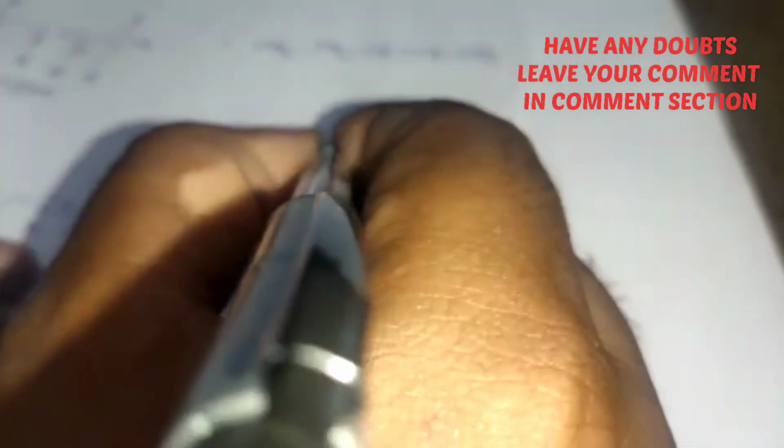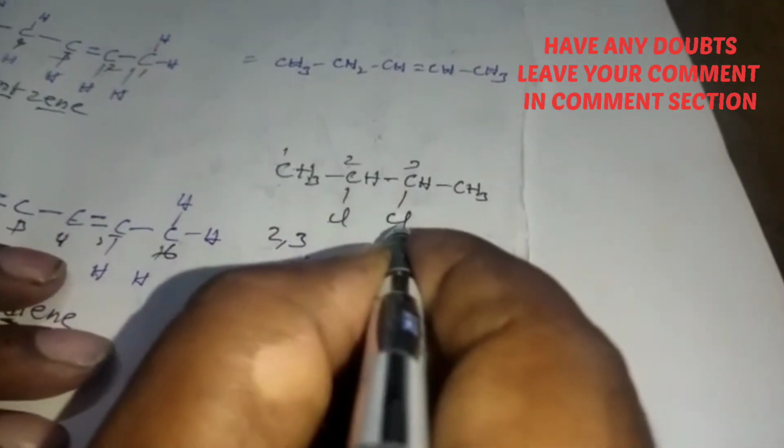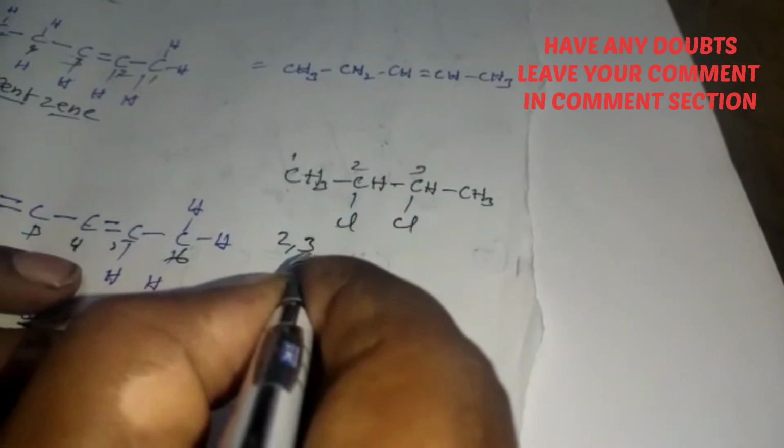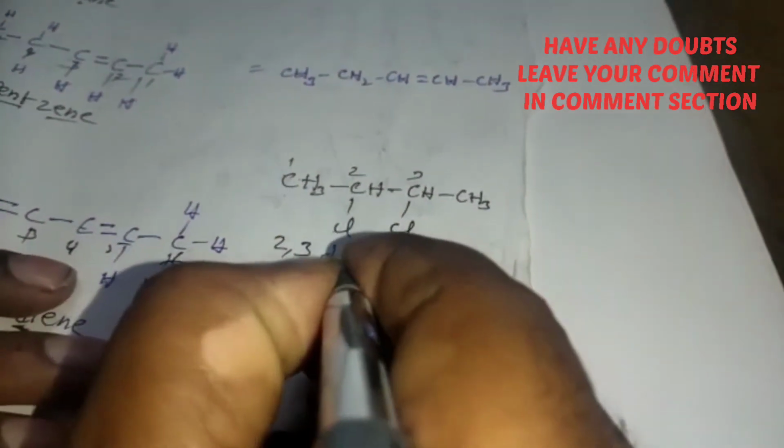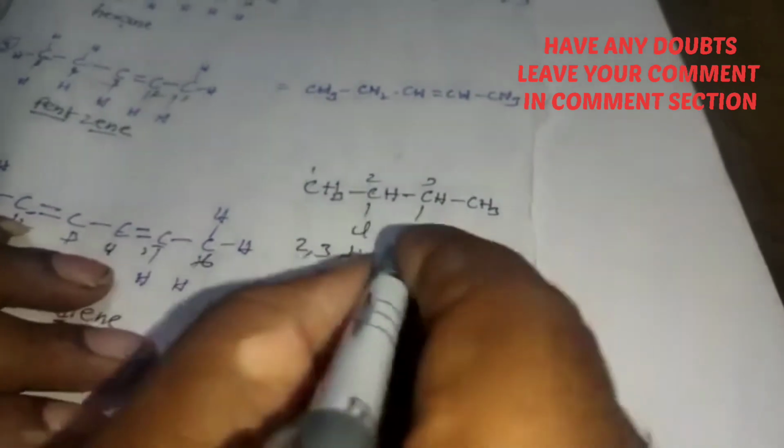The given compound name is 2,3. Why? Because I am giving the numbers 1, 2, 3, and the second position and the third position have the substitution. So 2,3-di. Why? Because there are two chlorines. That's why I am using the word di, chloro.